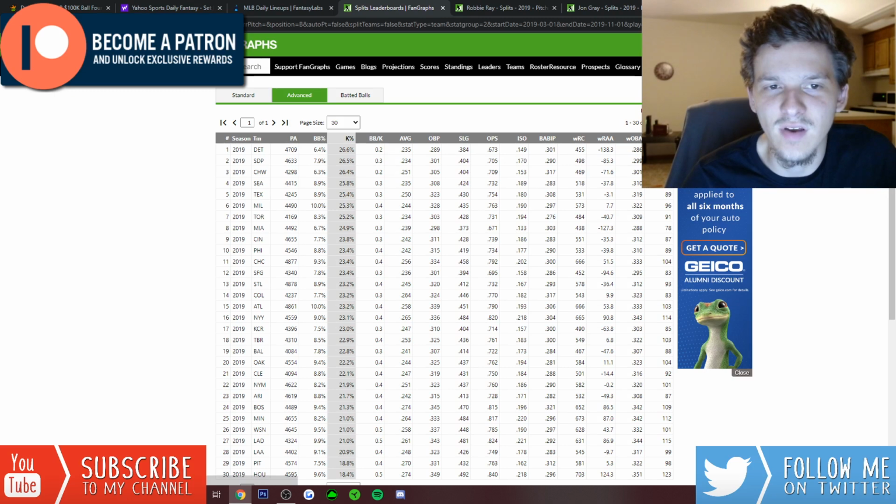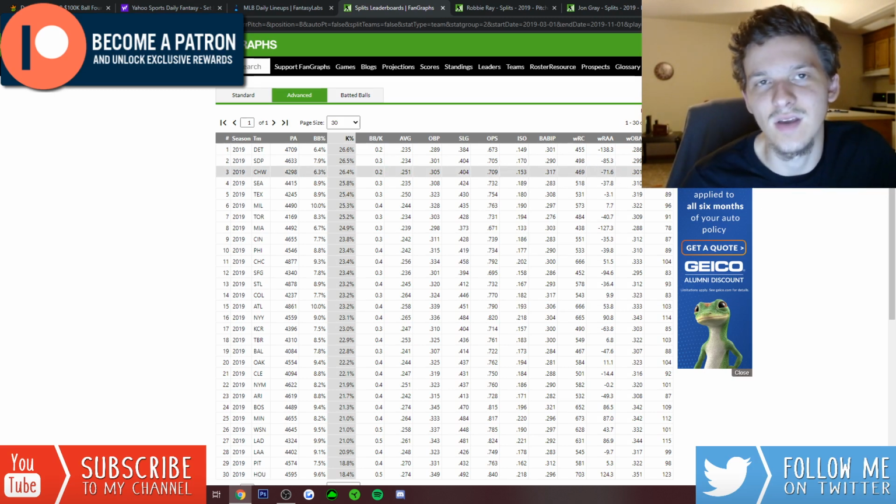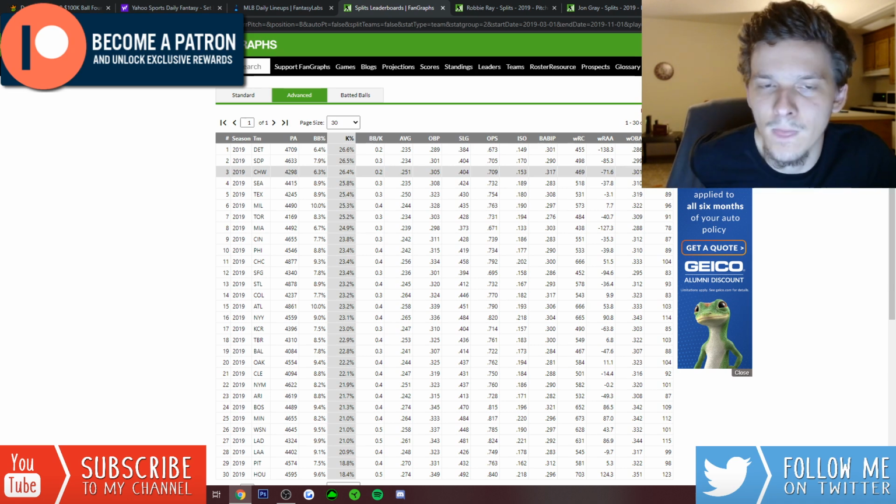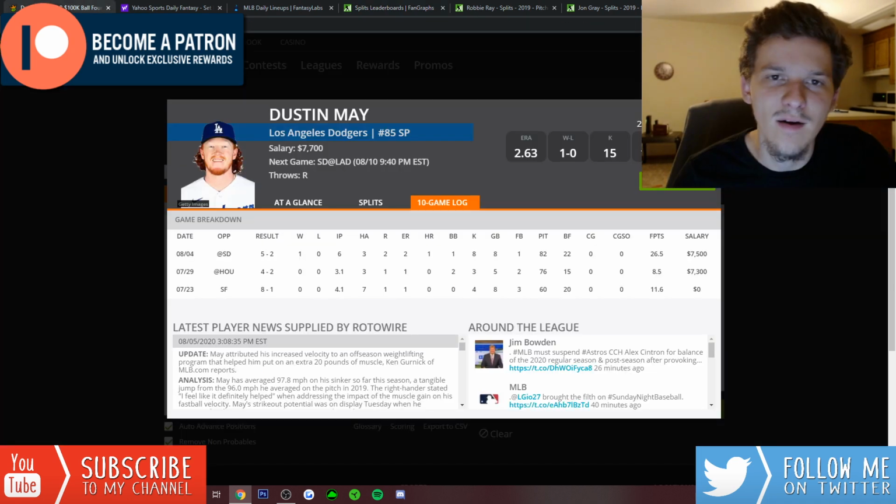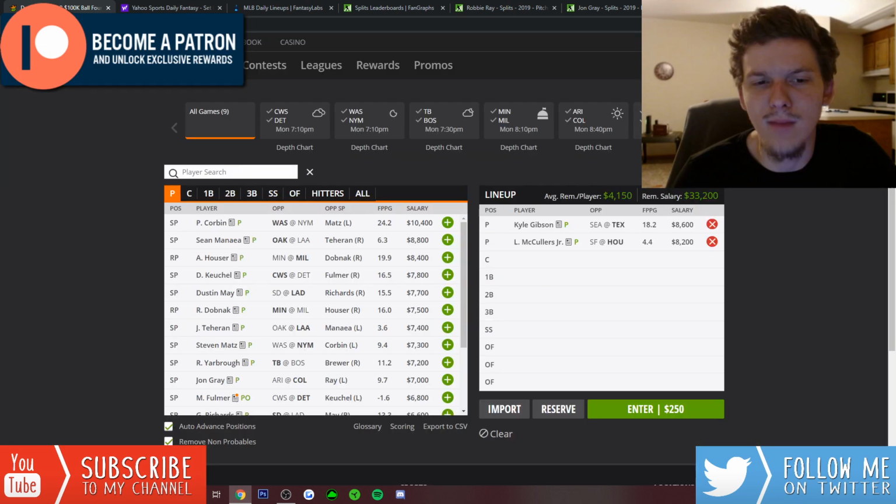You look at their numbers against right-handed pitching, their K rate, second highest K rate in the league last season against righties at 26.5%, just behind the Tigers. So very favorable strikeout matchup for May.